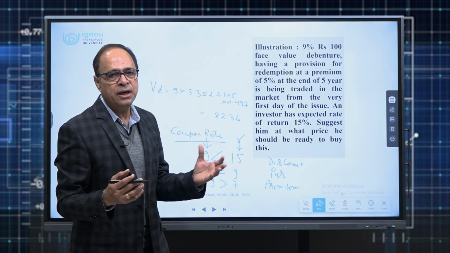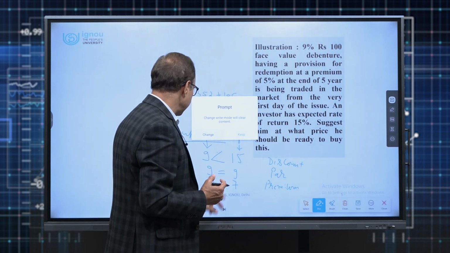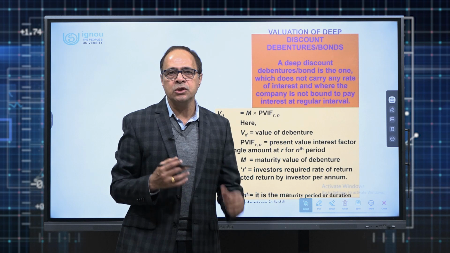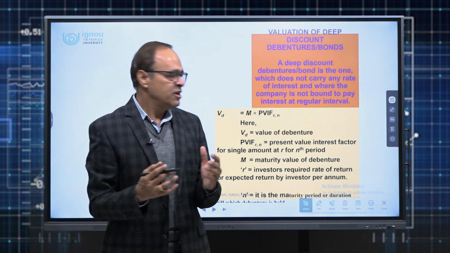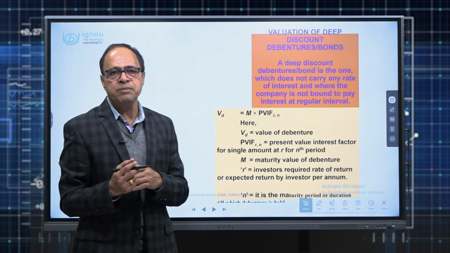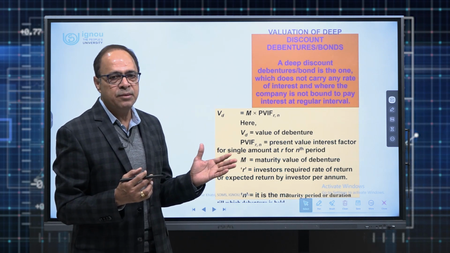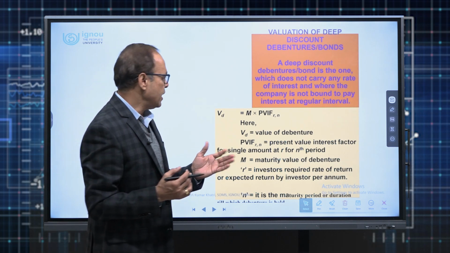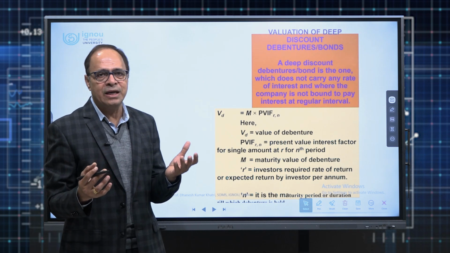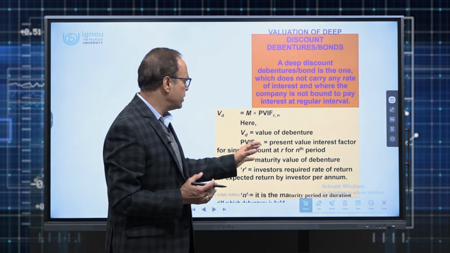So that was the example of redeemable debentures. Let us proceed further. The second category of debentures, we have the deep discount bonds or zero coupon debentures. As we know, these are the debentures on which there is no provision for interest payment by the company. Rather, these are issued at a discount to par value and redeemed at par on maturity. That means year on year, the company will not pay any interest. So there is a common fundamental. If someone buys these debentures, he is going to get only the maturity value.